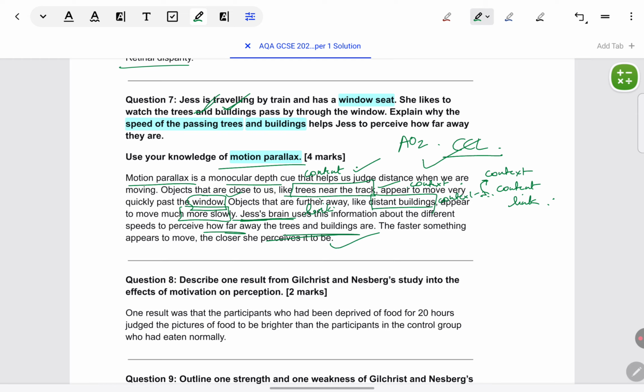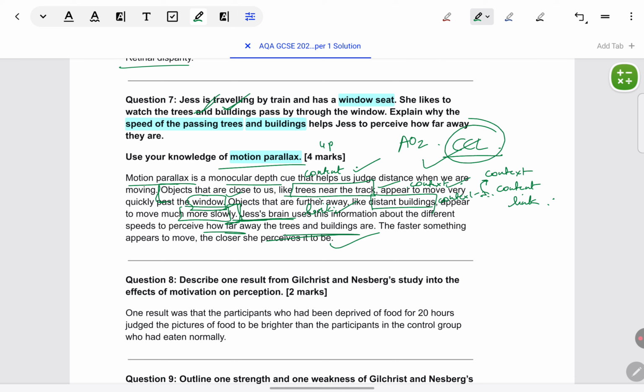So, content, context, link. That is how you give it. You could have given context first, the second sentence first, trees and windows and buildings, and then you could have said what is motion parallax. That would be fine. Just make sure to cover all three. Okay, and also it is for 4 marks. You can see 4 points have been given.